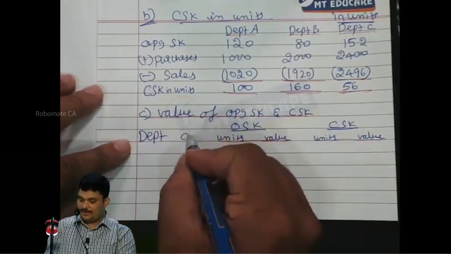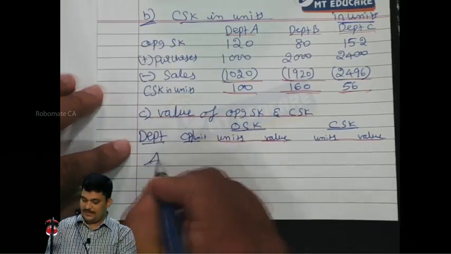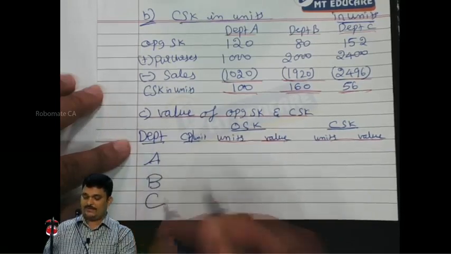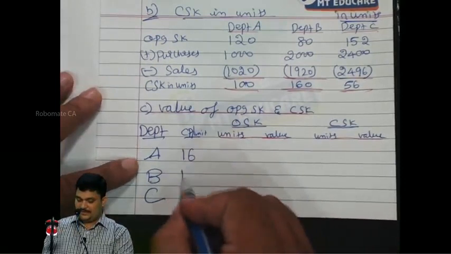Department A, B, C, cost price per unit 16, 18.